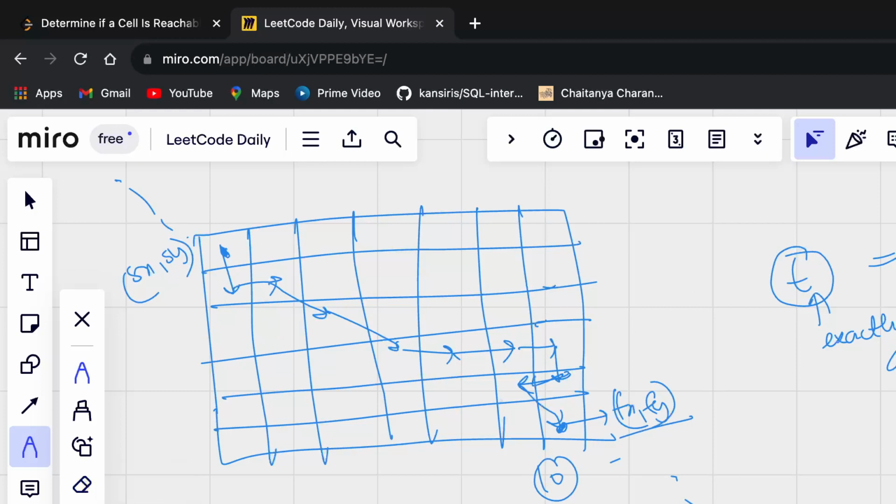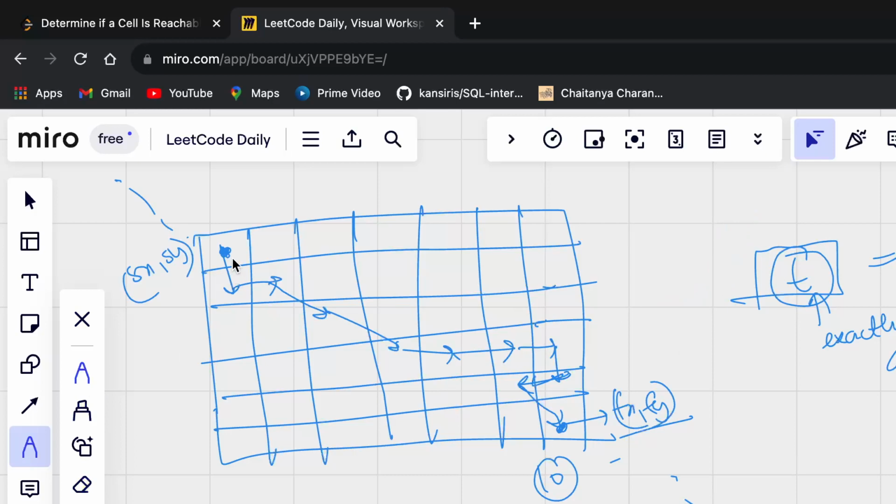Now, how to solve this question? I have this parameter t here, and I'm not calculating shortest, or longest, or anything like that. Minimum, maximum, nothing like that. Within exactly t seconds, I have to reach.